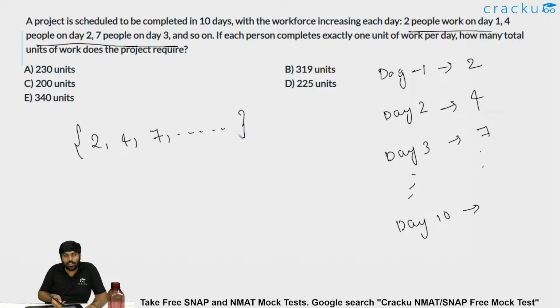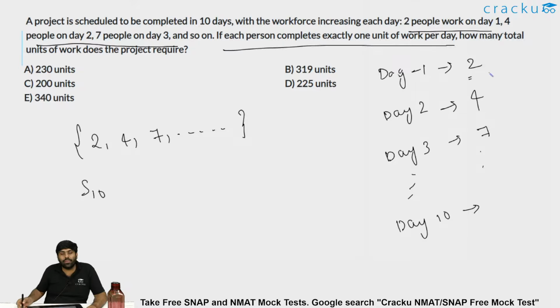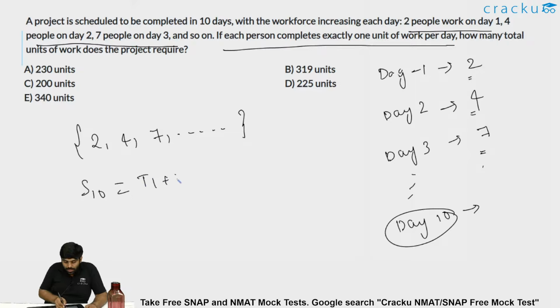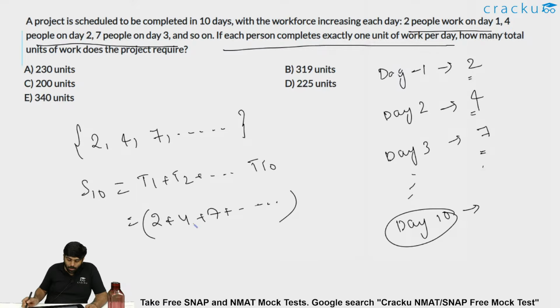For this, they are asking us to find S10, because each person completes exactly 1 unit. So if 2 people are working on day 1, they are finishing 2 units. If 4 people are working on day 2, they are finishing 4 units, and then 7 units and so on. Then how many total units of work does the project require? The project is for 10 days. So they are indirectly asking us to find the summation of all the 10 terms, that is T1 plus T2 plus so on till T10 for this series, that is 2 plus 4 plus 7 and so on for 10 terms. Now how to do this?